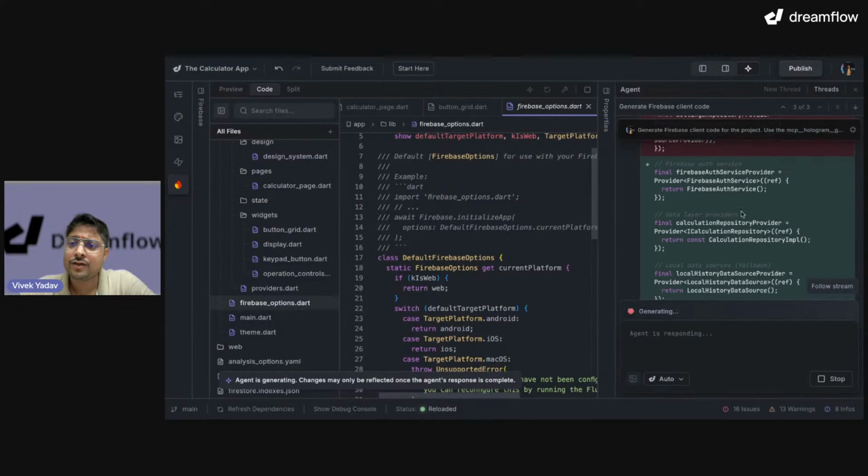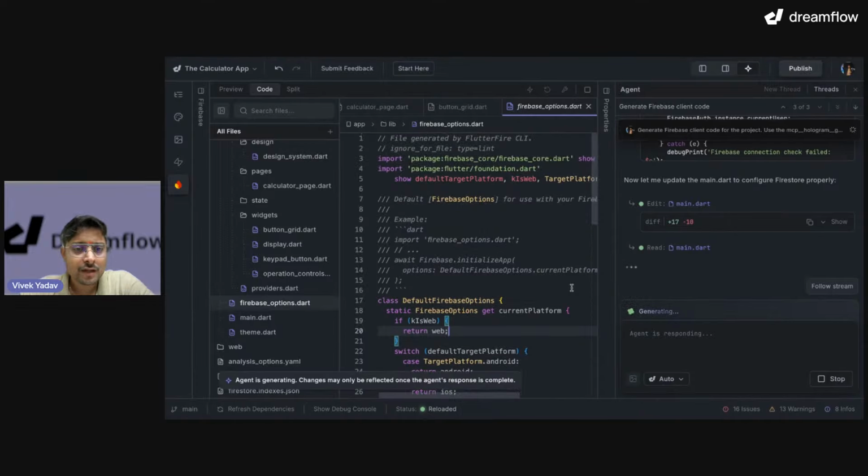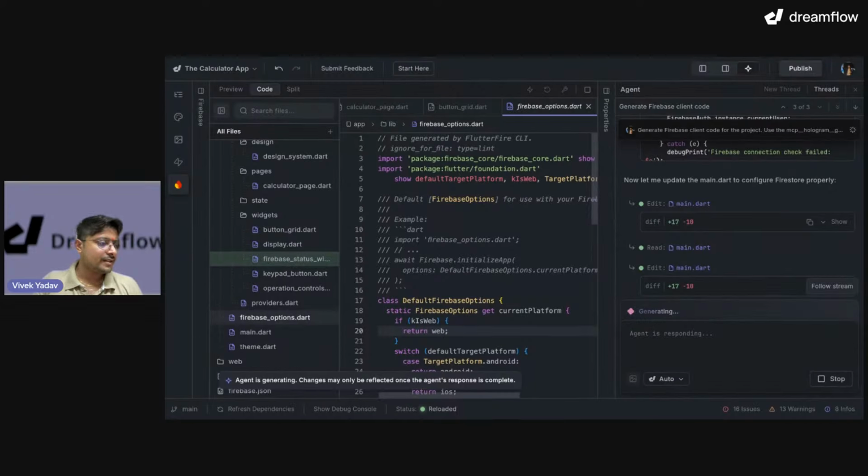And what I will do in the next prompt, I will say, hey, Dreamflow, remove all the Firebase auth related code for me. So this is a simple implementation of a calculator application in Dreamflow. I am looking forward to your comments.